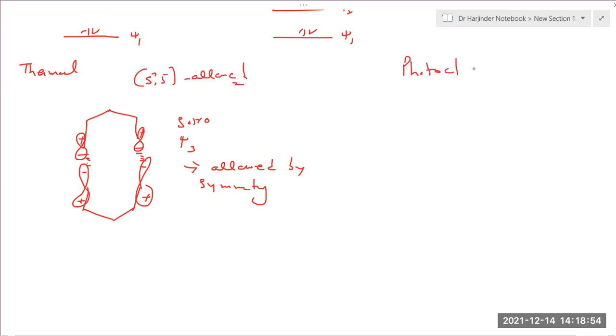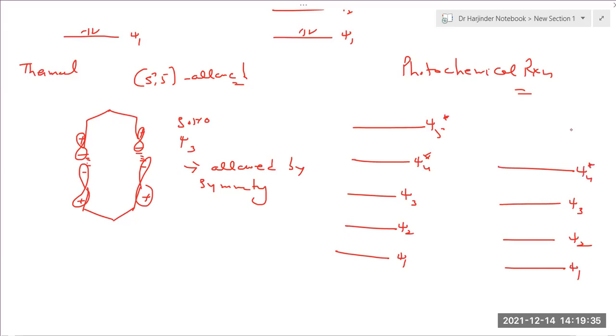What about photochemically? What will happen in the photochemical reaction? What happens photochemically? An electronic transition. One electron from Psi 3 will go to Psi 4 star. So this will become your new SOMO.